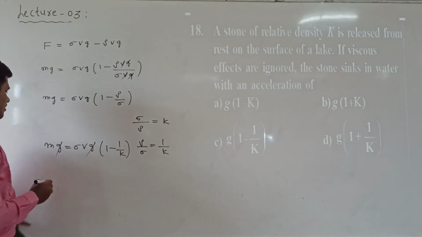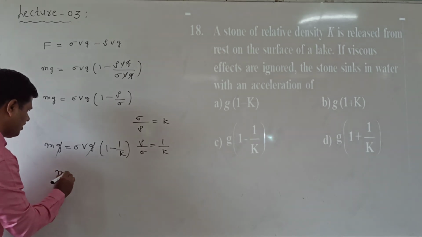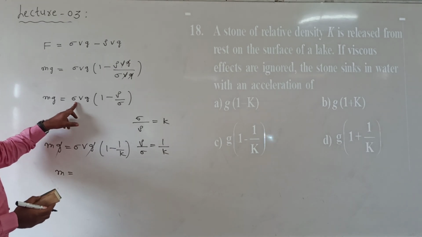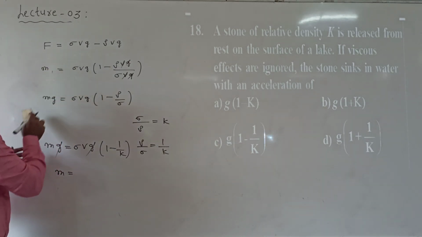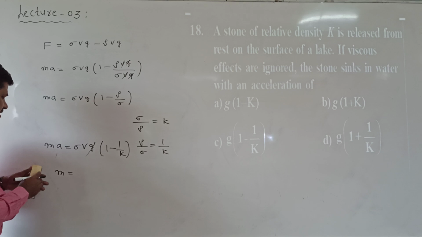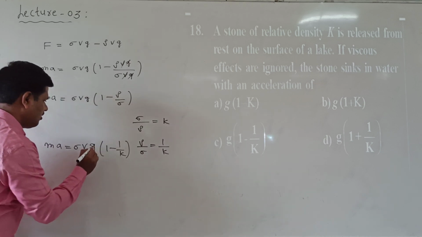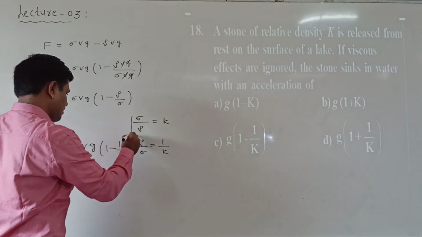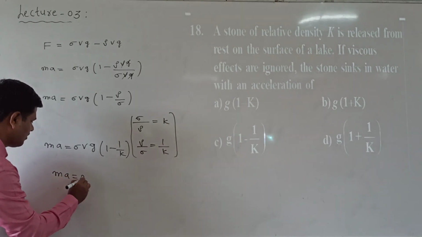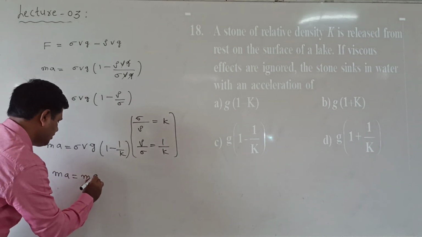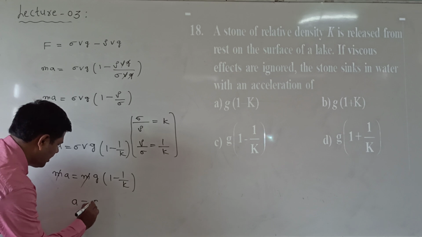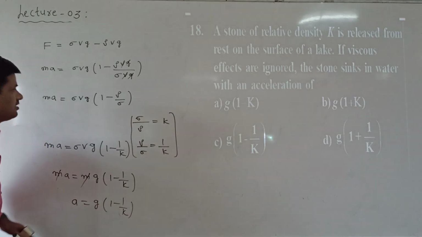Here g also cancels. The mass can also be written as m is equal to sigma V, which can be written as mass. The acceleration is what is asked in the problem here, so I am taking it as a. What is the acceleration value? You can see here, sigma into V can be written as mass, so density into volume is mass into g into 1 minus 1 by k. Now mass is cancelled. Now acceleration a equals g into 1 minus 1 by k. This is what is asked here.